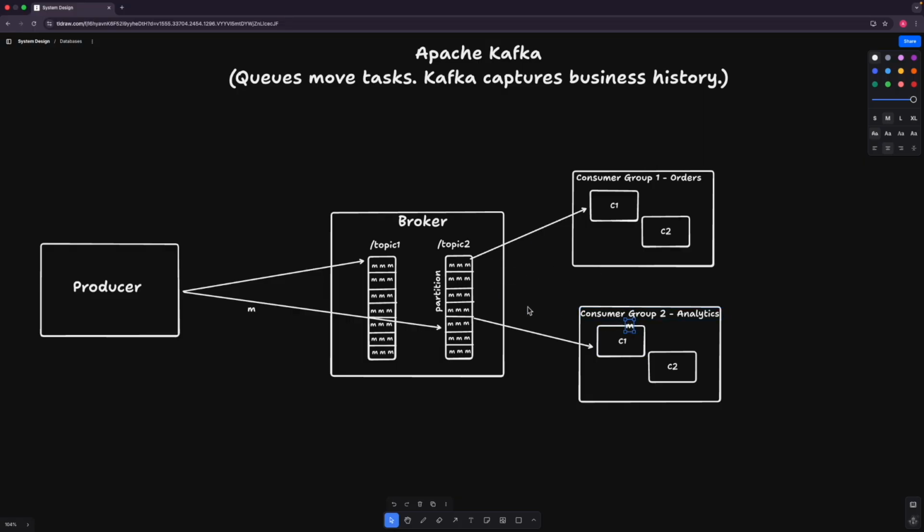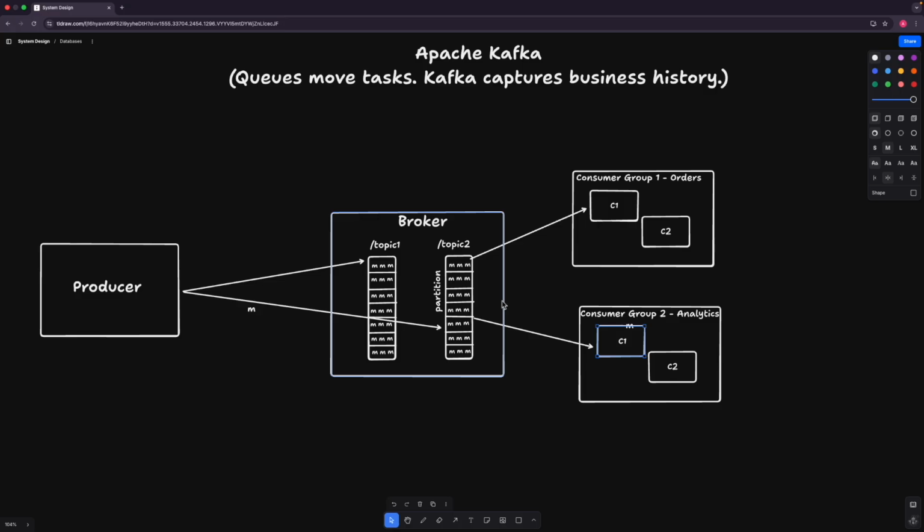So that's not possible in case of SQS, because in SQS every queue will be assigned to one single consumer, but here with one topic multiple consumer groups can consume the same message. So that's a simple overview of how Apache Kafka works or is configured.